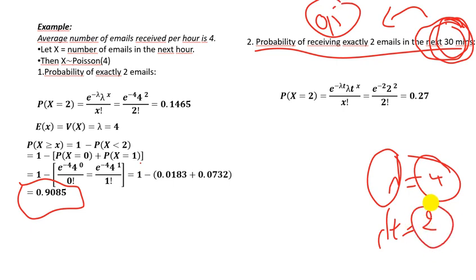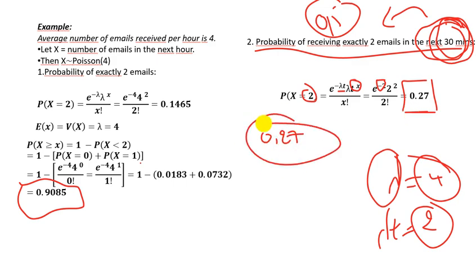So we replace our lambda, instead of 4, by 2. So we replace lambda by 2, we replace x by 2 because we want P(X = 2), and this is the result. So the probability of receiving 2 emails in the next 30 minutes is 0.27 or 27%.